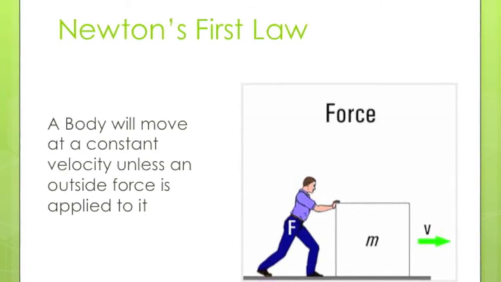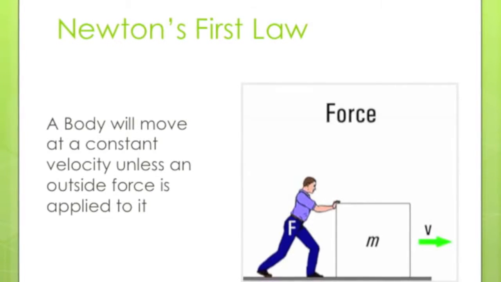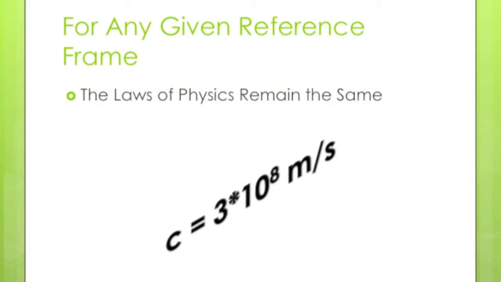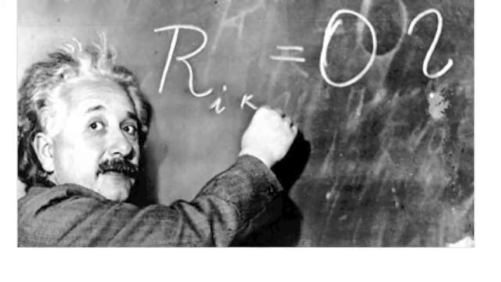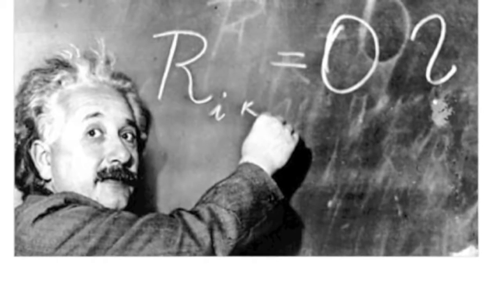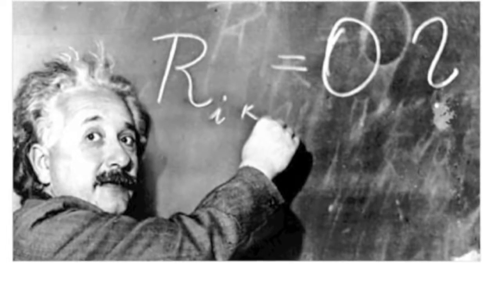When we extend this to two reference frames moving with respect to each other, we can label either one as being at rest. The laws of physics hold true in all reference frames. This includes the speed of light, which is approximately 3 times 10 to the 8th meters per second in all reference frames. Albert Einstein devised the theory of special relativity. It allows us to better understand the motion we observe at high speeds.